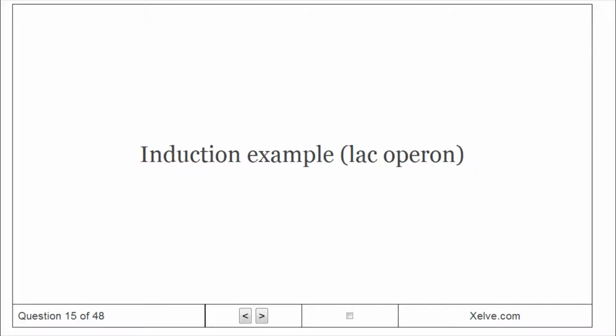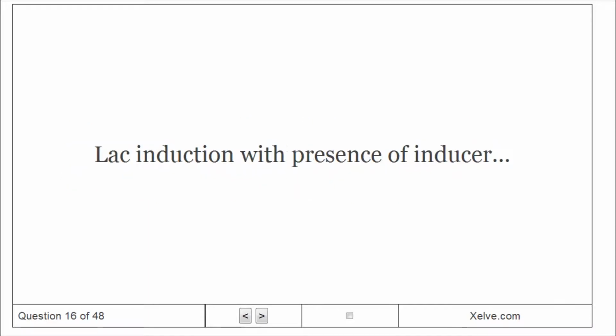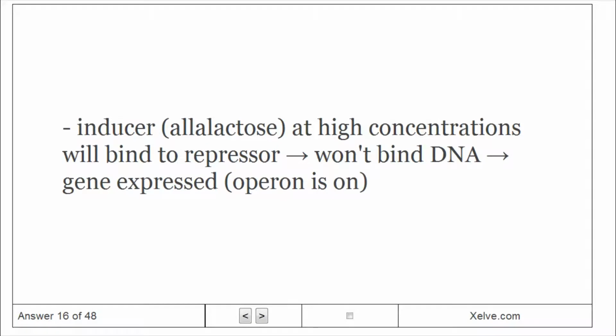Induction example: the lac operon. The lac repressor is always being expressed, and the inducer lactose is absent or at a very low level. This is often the situation. Lac induction with presence of inducer: lactose at high concentrations will bind to the repressor, so it won't bind DNA. The DNA gene is expressed. The operon is on.